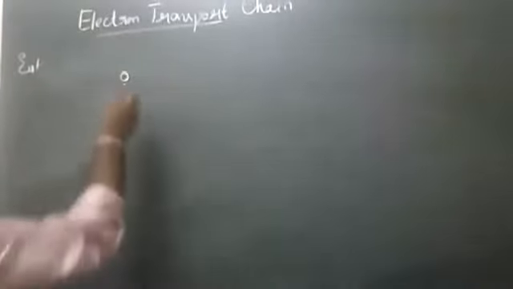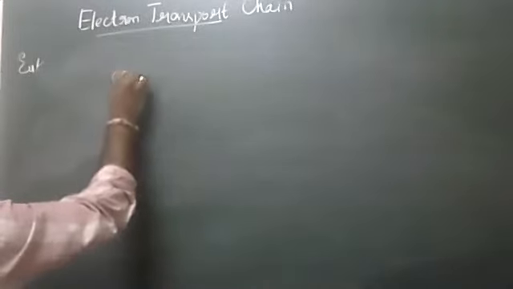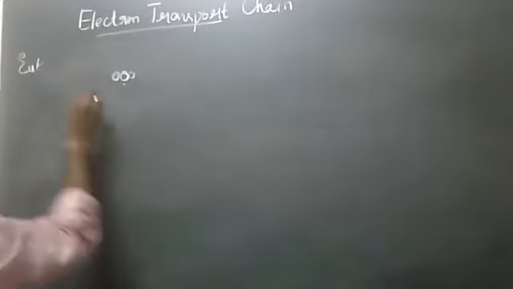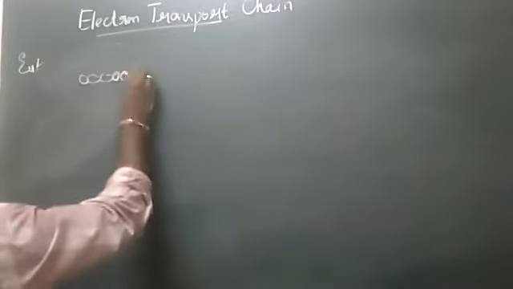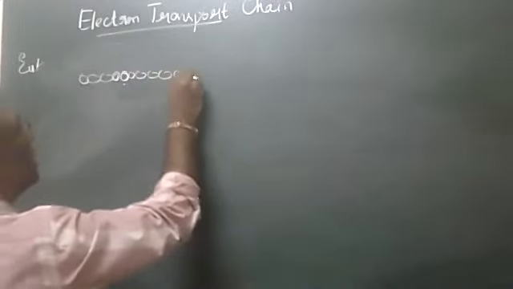Coming to the diagram of ETC. Here is the phospholipid layer. These are the phospholipid layers. The phosphates I am drawing first.